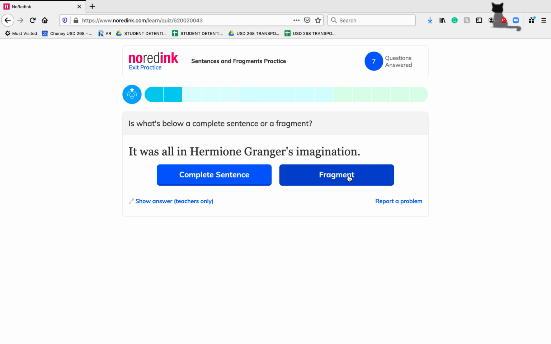It was all in Hermione Granger's imagination. We have "it" as our subject, "was all in Hermione's imagination." This one is a complete sentence.